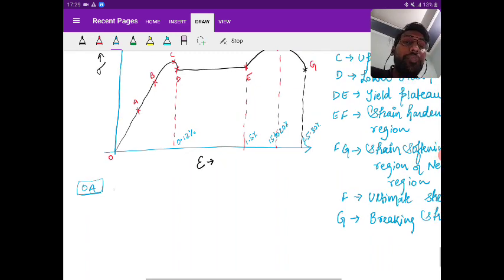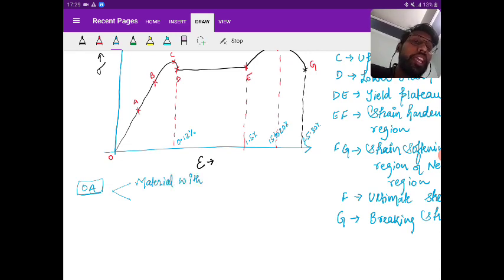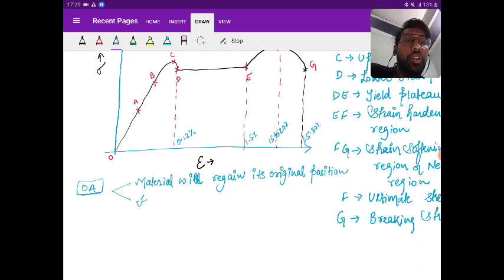So two points I'm saying: the material will regain its original position, and Hooke's law is valid, till OA.